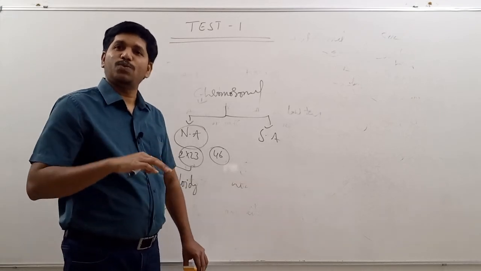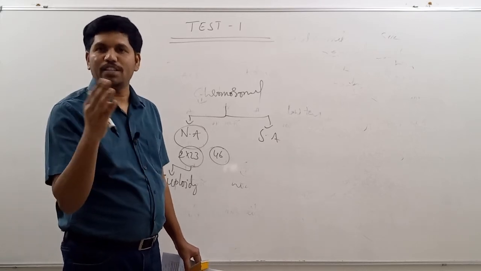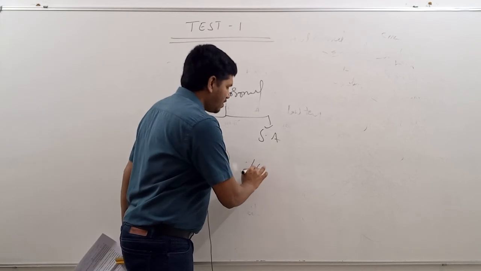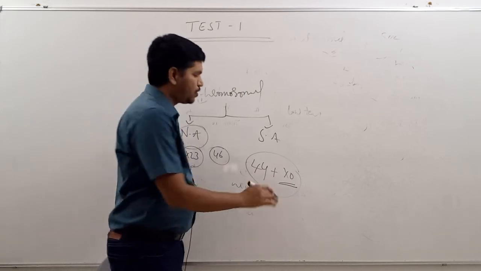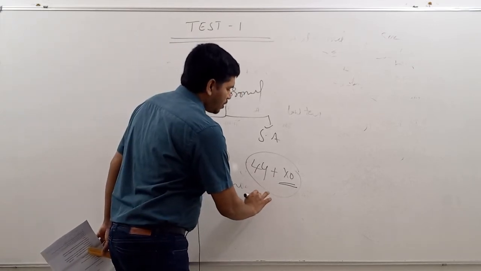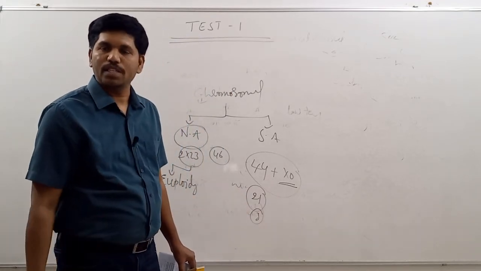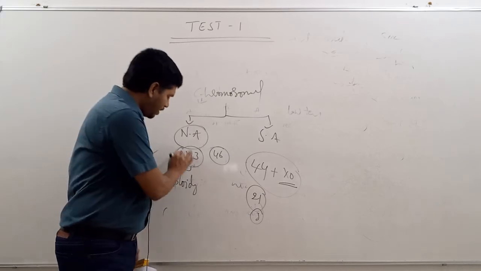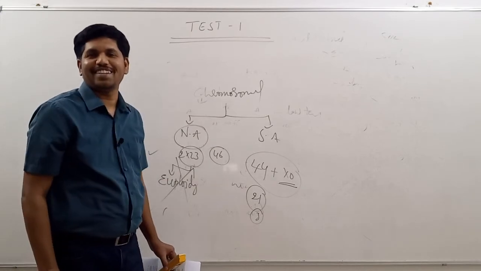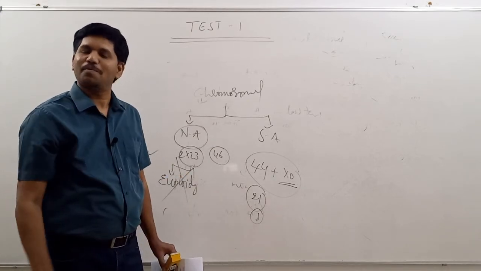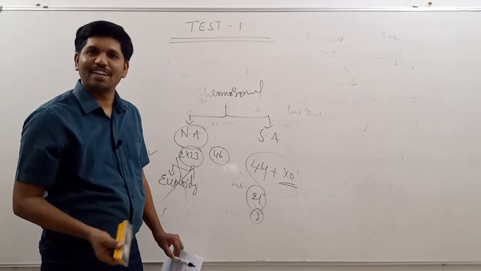Sometimes there will not be any change in the total number of sets, but there will be a change in the number of chromosomes at one location, such as at the sex chromosomal position. Previously we discussed Turner syndrome, 44 plus X0. Down syndrome is trisomy 21, with 3 chromosomes at the 21 position. The total number of chromosomes is 47. In human beings, there is no concept of euploidy. Some students have written euploidy also, but it is not required, and it is irrelevant.